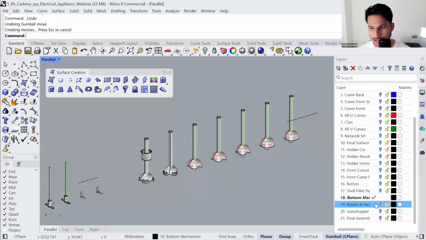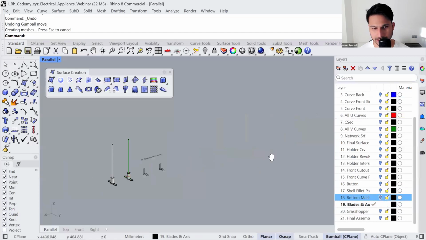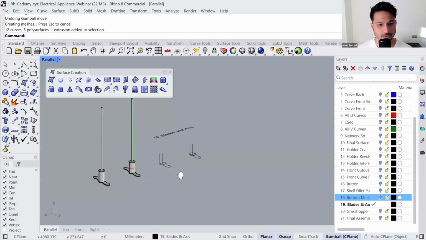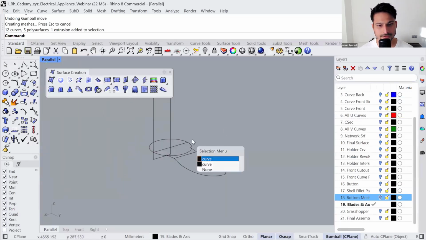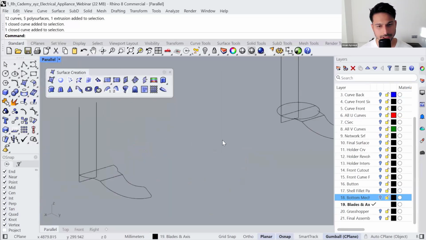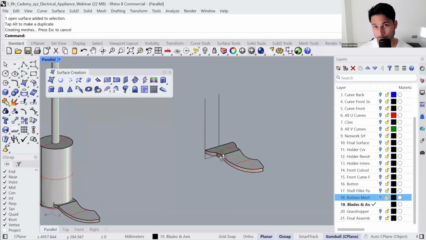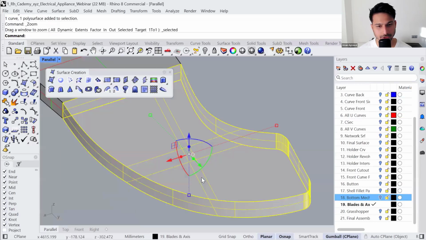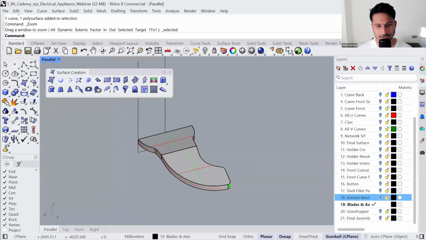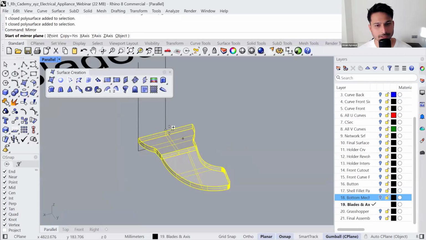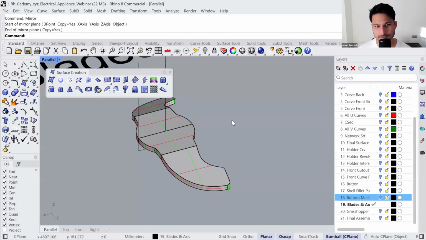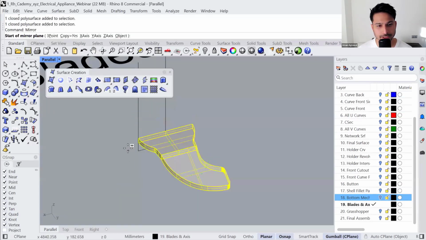Let's go to layers, unlock the second last layer for generating the blade mechanism. So it's basically creating a set of curves, intersecting the curves, converting these into surfaces, extruding them, and converting them into solids. In order to create the opposite side, like the blade on the other side, you cannot just mirror it because the blade is looking upwards. So you first mirror it on this side.